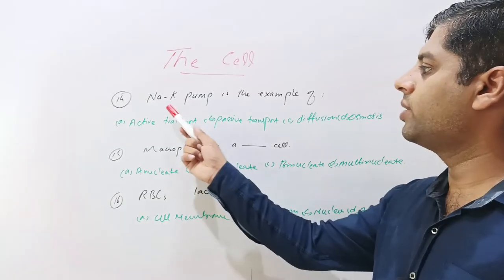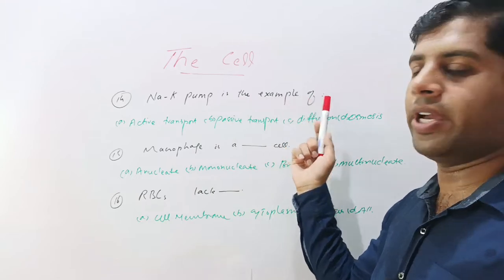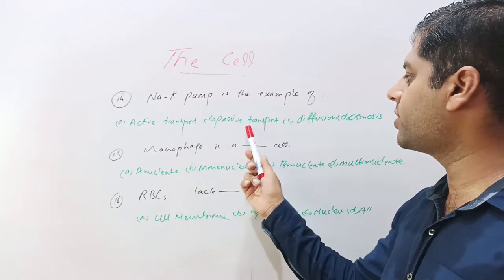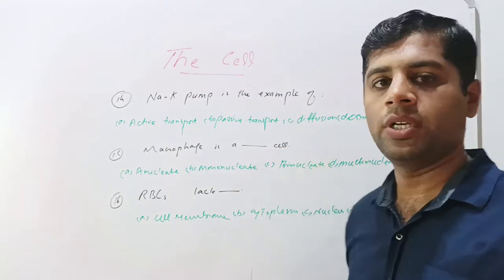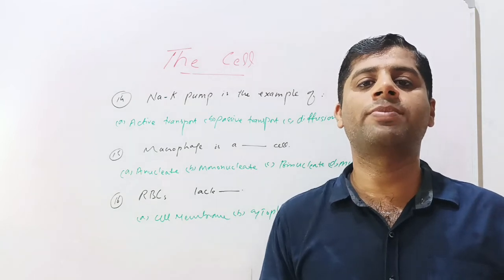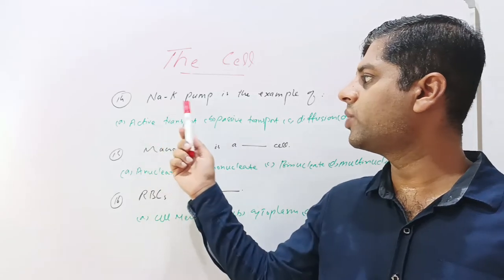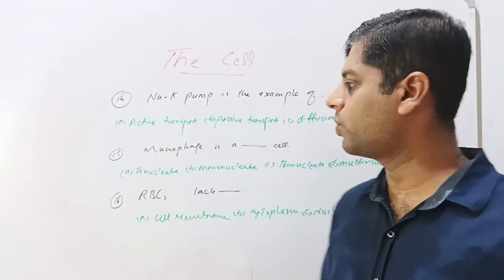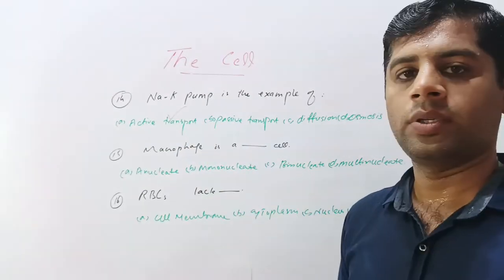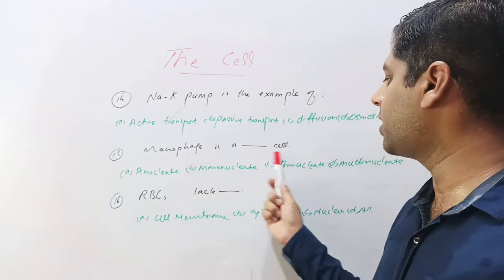So next question is, sodium potassium pump is the example of dash. Given options are active transport, passive transport, diffusion, or osmosis. Sodium potassium pump is basically involved for the transmission of nerve impulses across the cells. We learned this topic in nerve coordination. So this is the example of active transport. Option A is correct.